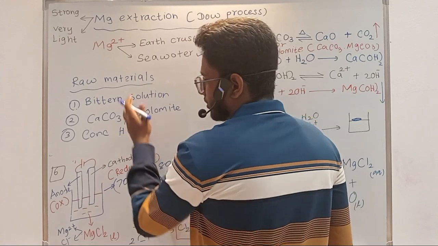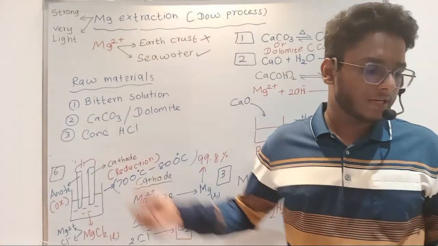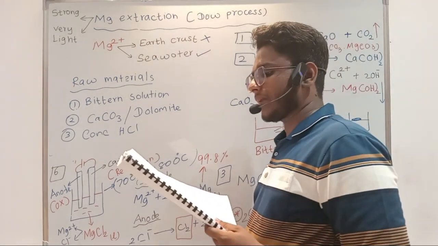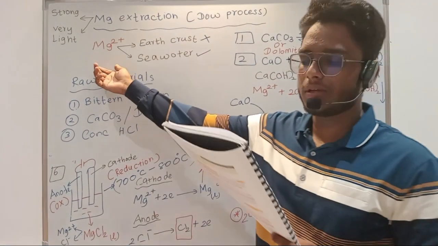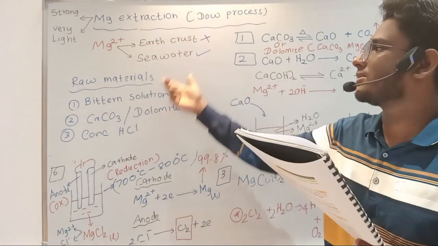So I'll give it as a note. Bittern solution, calcium carbonate or dolomite you can use, and the third raw material you need is conc. HCl. Minerals containing magnesium are abundant in the earth's crust. Minerals containing magnesium, meaning magnesium 2+, are present in the earth's crust.